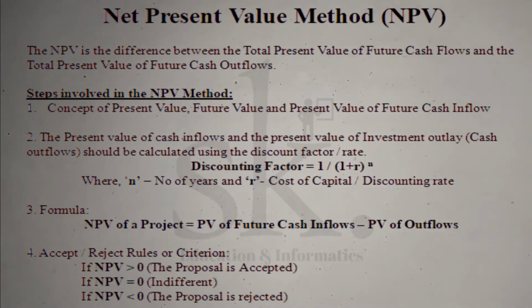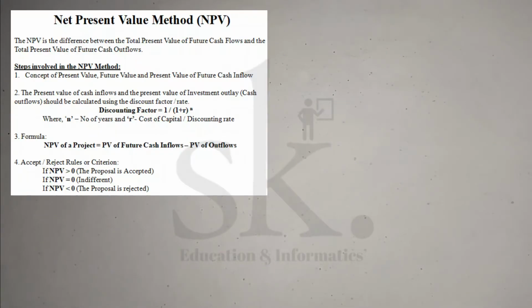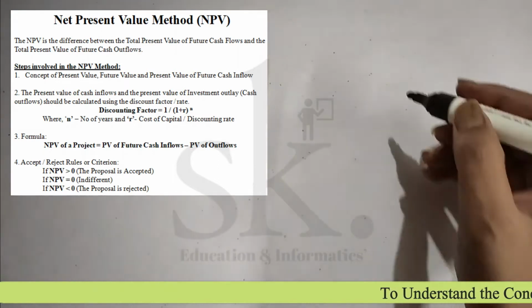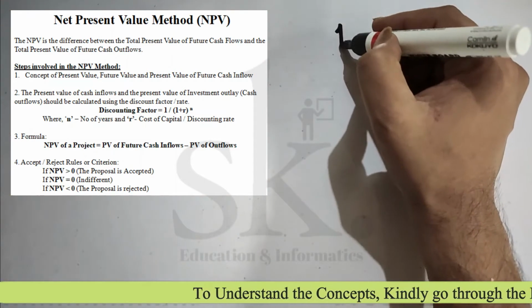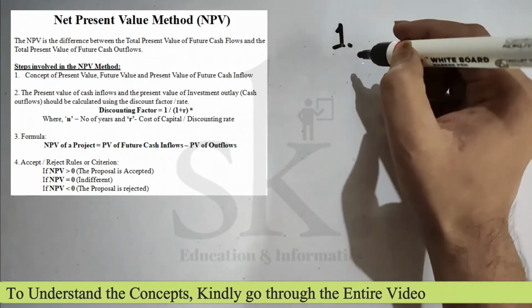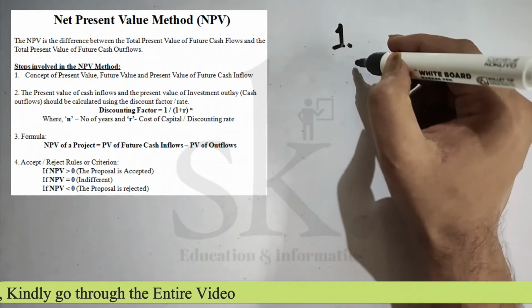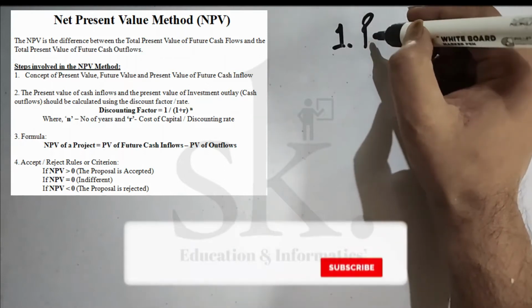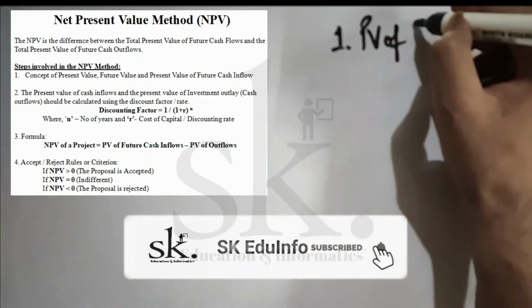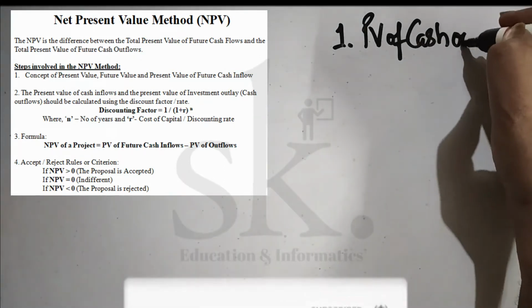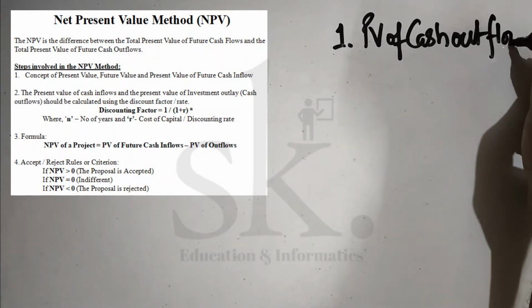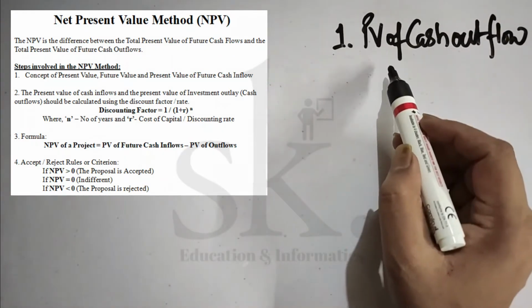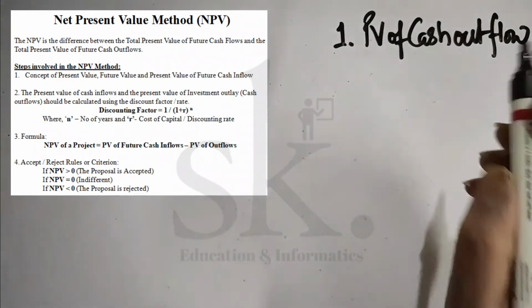Now in order to understand NPV, we need to understand four important points. Number one: if the investment has happened in the 0th year, we say it is the present value of cash outflow. Why is it a cash outflow? Because it's an investment, and since it is happening in the 0th year, it is the present value of cash outflow.